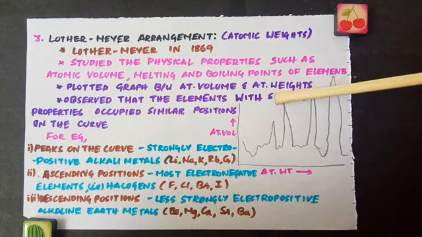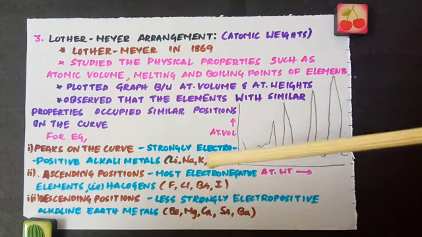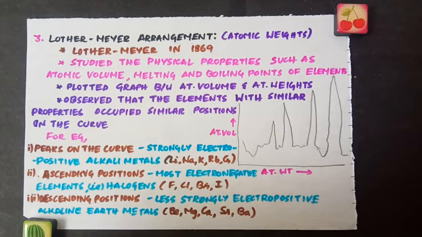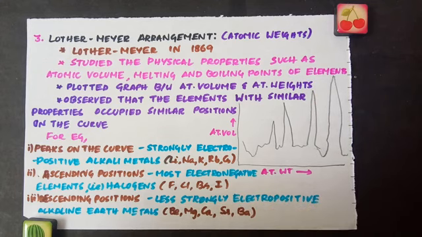They occupied the peaks of the curve. Same way, the less strongly electropositive alkaline earth metals occupied the descending positions of the curve. So this is the curve, this is the descending position, and this is the ascending position. So alkaline earth metals, which are less strongly electropositive, like beryllium, magnesium, calcium, strontium and barium, occupied the descending